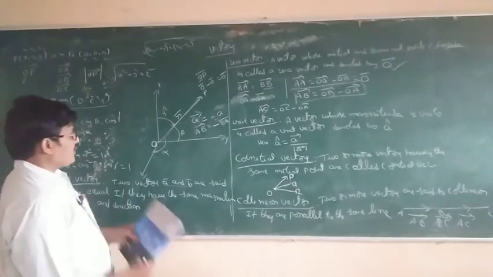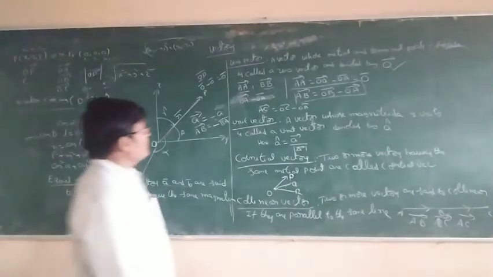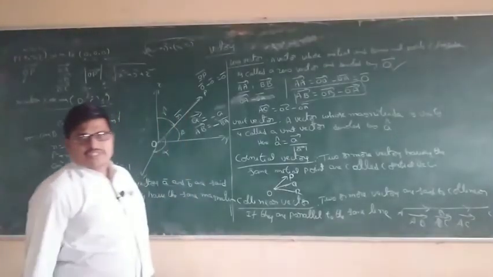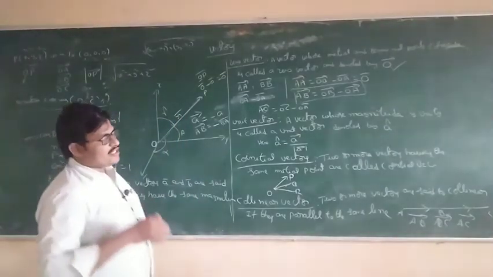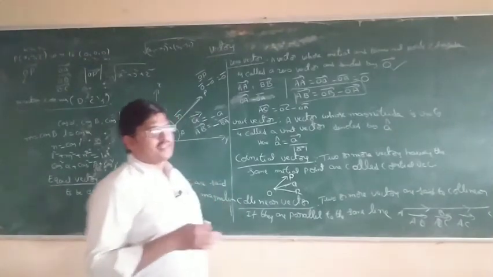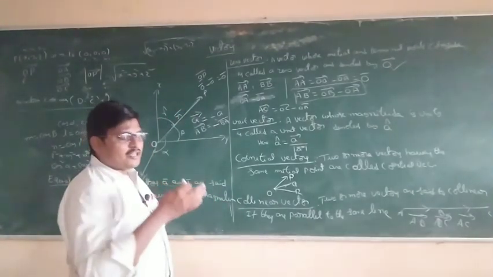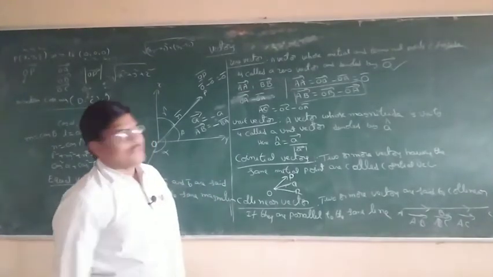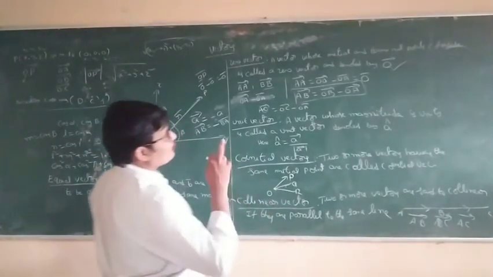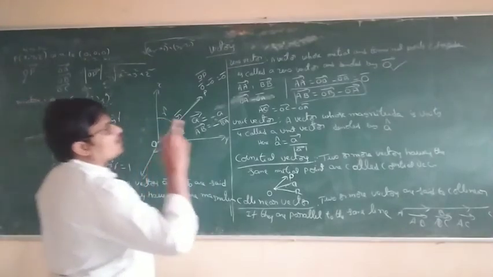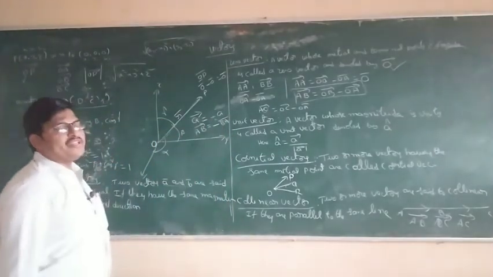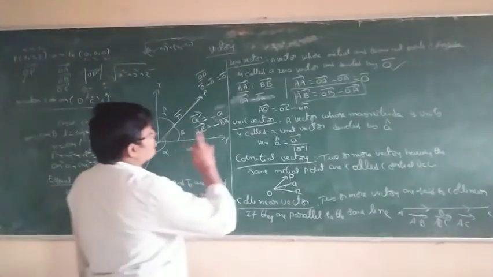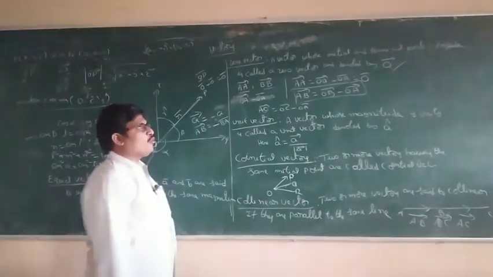Once again, first I will explain zero vector. What is the zero vector definition? A zero vector is a vector whose initial point and terminal point are the same. They coincide, and that is called a zero vector, denoted by O bar.